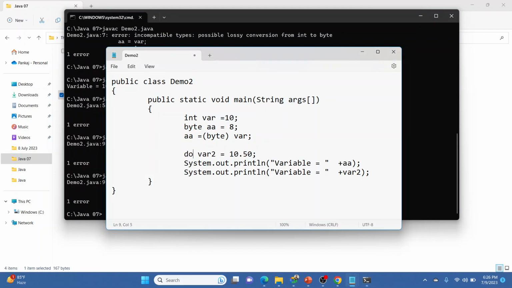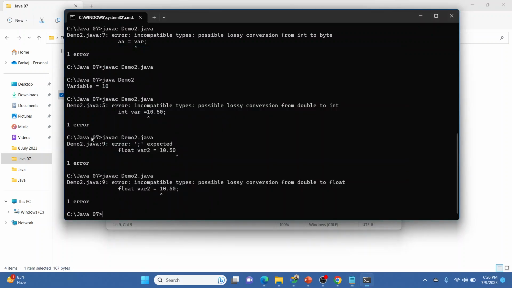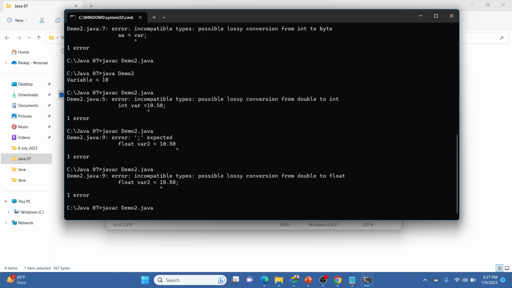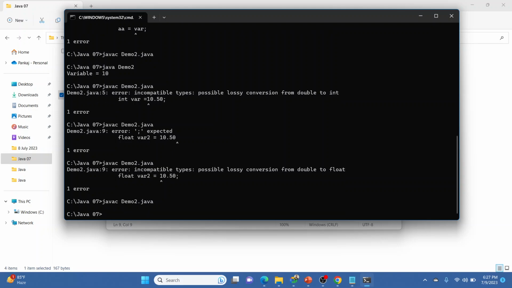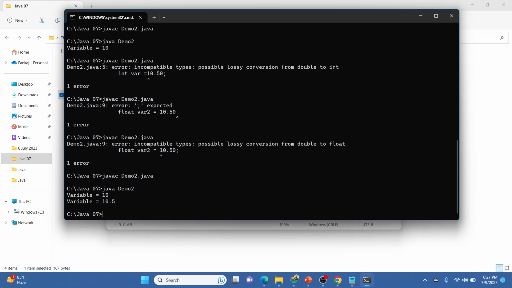Okay, 10.5 by default is a double value. Right, it is compiled, and if we execute it, it's 10 and 10.5.